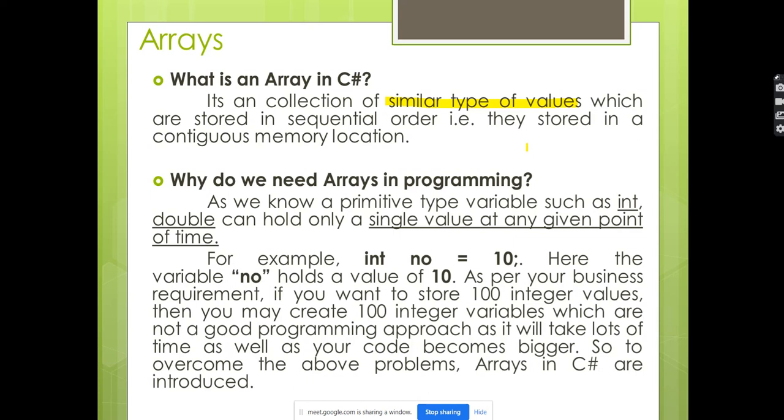Okay, and another one is how they are stored. They are stored in sequential order. The value which is going to be assigned first will be stored at index 0. The value which is assigned second will go to index 1. So two things you have to keep in mind when you're discussing an array. First major one is similar types of values, meaning similar data types. Second one is it is stored in a sequential order. Okay.